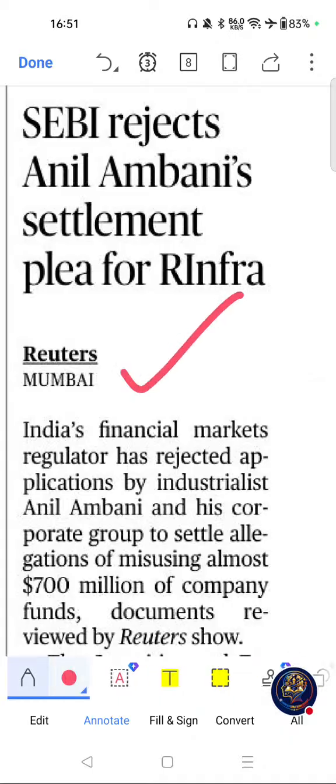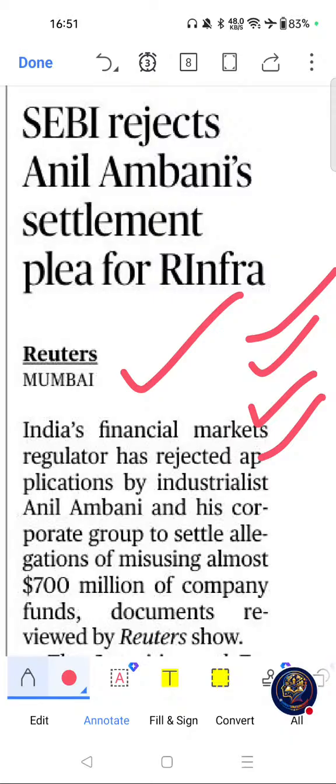SEBI rejects Anil Ambani's settlement plea for R-Infra, that is Reliance Infrastructure. Why is this topic important for competitive exams? Because SEBI is a core UPSC economy institution, frequently asked in prelims and banking exams, and it highlights corporate governance and market regulation. Now we will see PYQ connections.